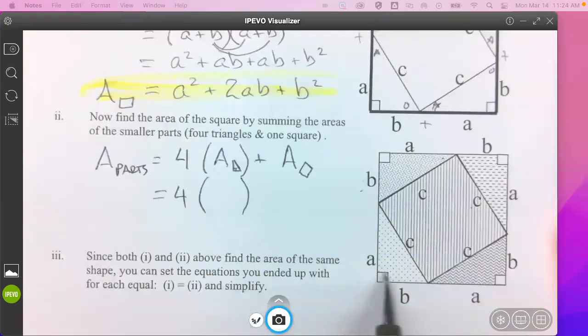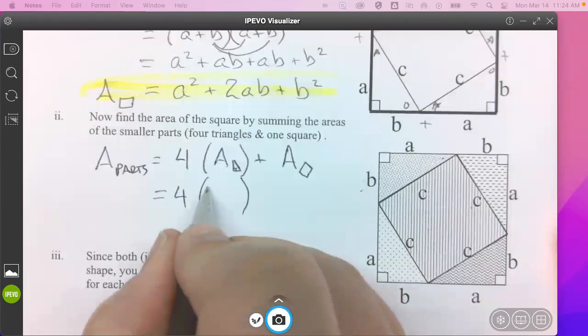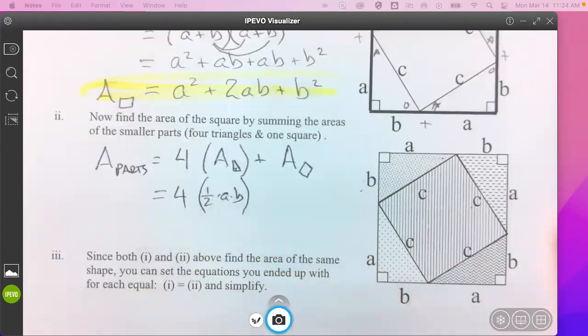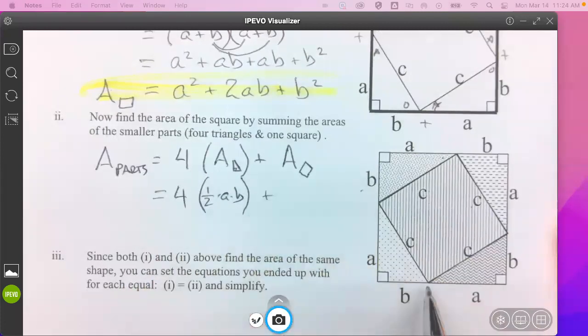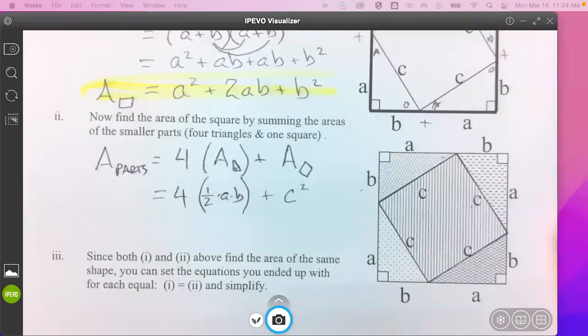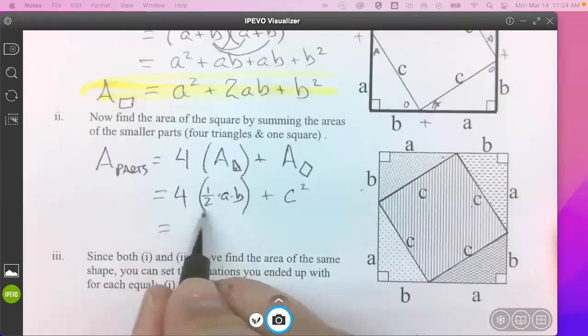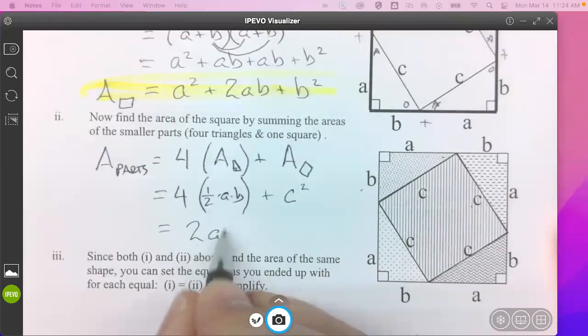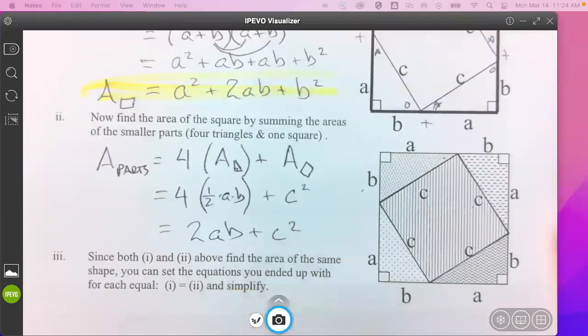Base times height, which have to be perpendicular to each other, divided by 2, or 1/2 A times B. And because we're saying this is a square, we can just find the area by saying C times C or C squared. What is 4 times 1/2 AB? 2AB plus C squared.